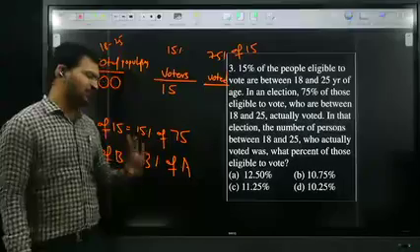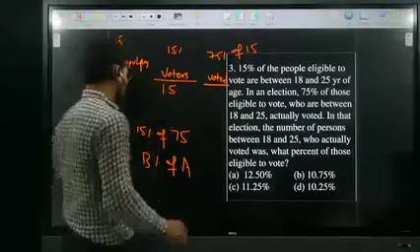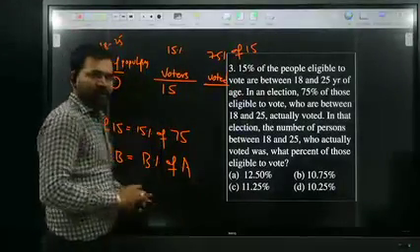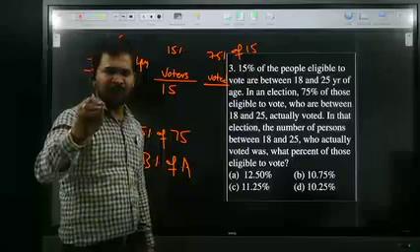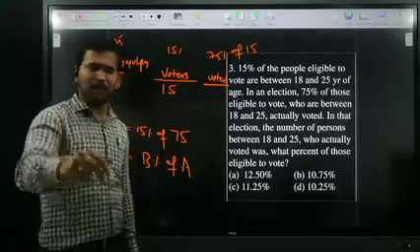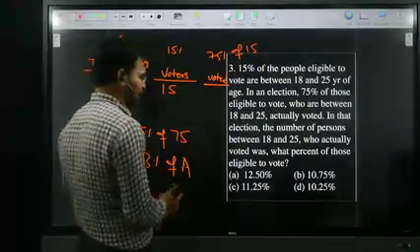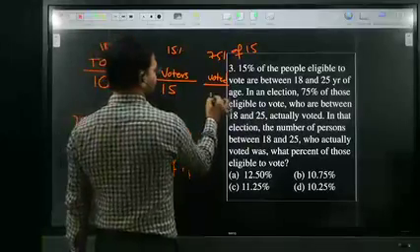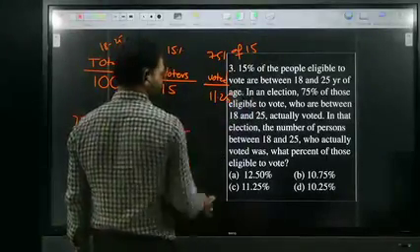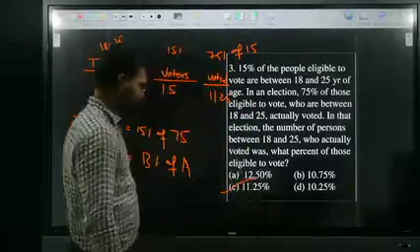So 15% of 75. 10% is nothing but 7.5, 5% is nothing but 3.75, 3.75 plus 7.5 is 11.25. So your option is 11.25. Option C is the right answer.